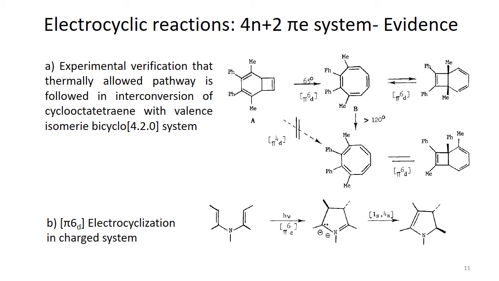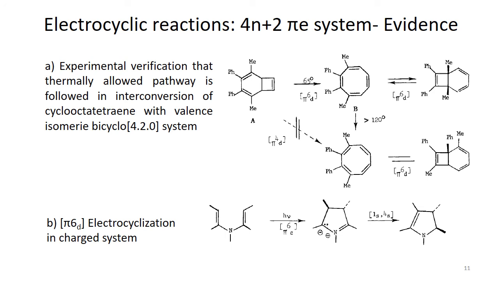This is how they experimentally illustrated that feasible reactions like 6 pi electrons undergo this rotation in thermal conditions, while we cannot carry out this reaction with 4 pi electrons under these conditions, and we can only get the first product. The second product can only be obtained if we heat the B product into the second product. This was about the electrocyclization reaction, evidence in favor of the 4n plus 2 pi electronic system.